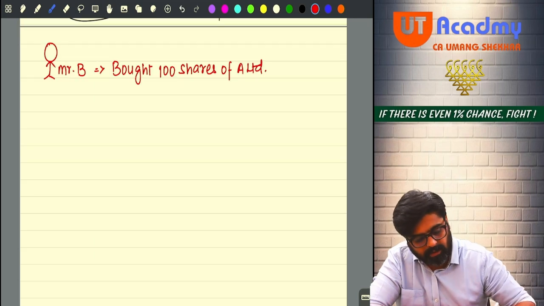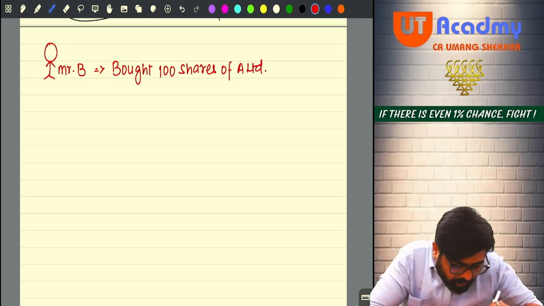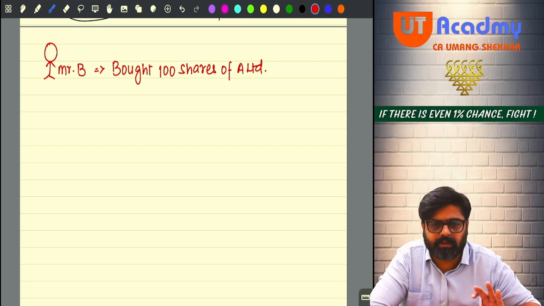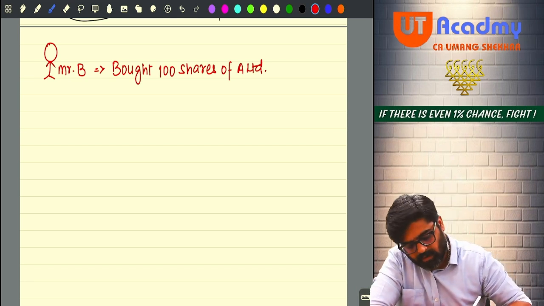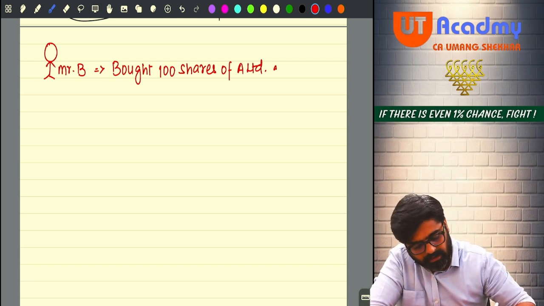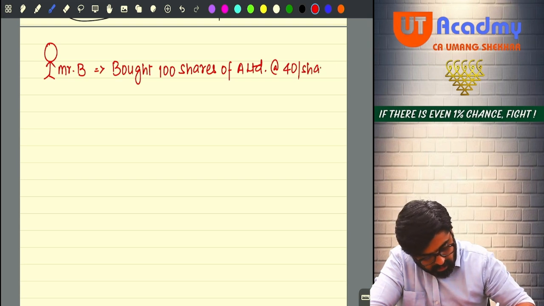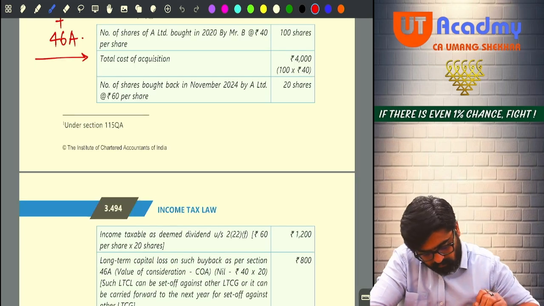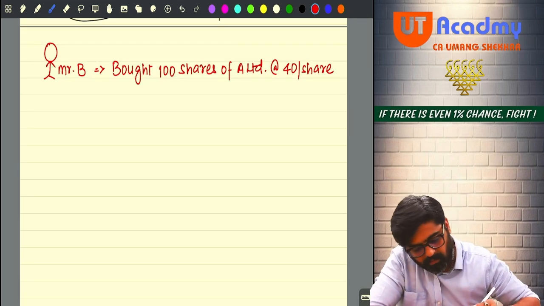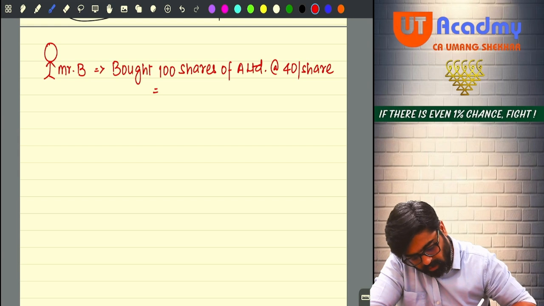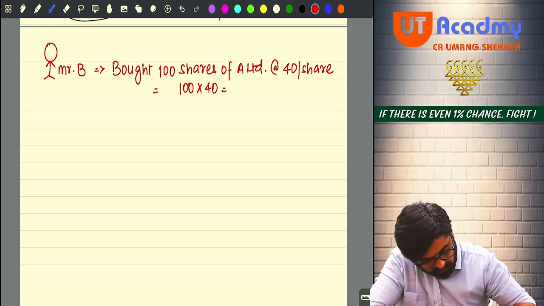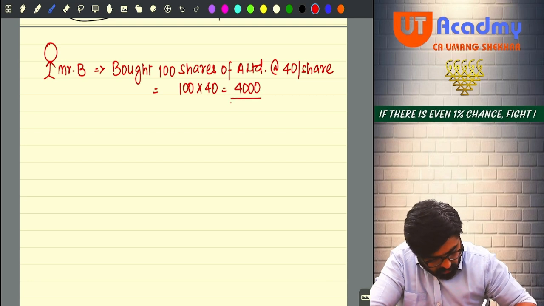If nothing is mentioned, we'll consider that the shares are unlisted. Now, 100 shares of A Limited, at what price did he acquire? 40 per share. So the total cost of acquisition is how much? 100 into 40 is 4,000 rupees.